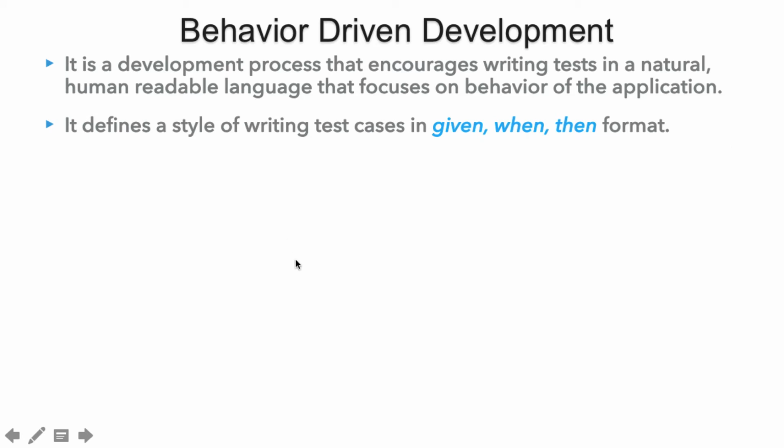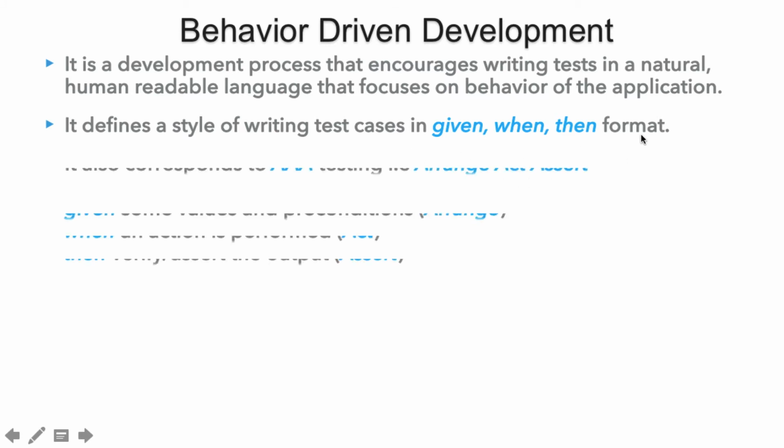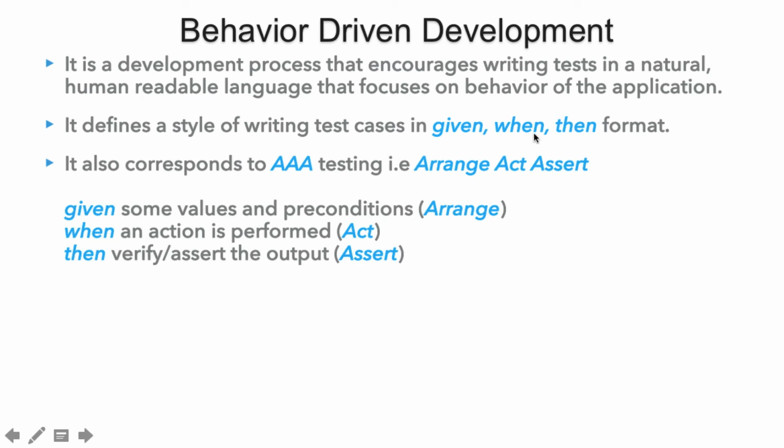So basically when we perform BDD, we write our test cases in given, when and then format. This given, when, then format also corresponds to AAA testing, which means arrange, act and assert.